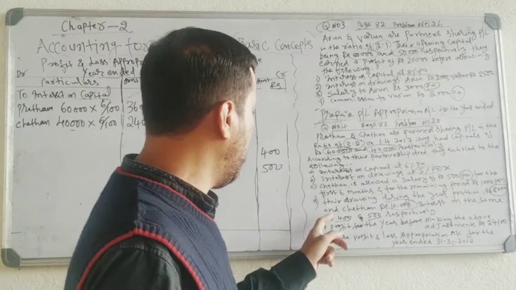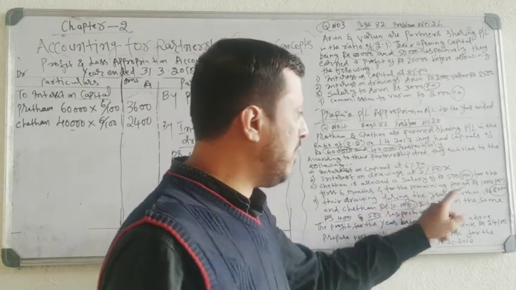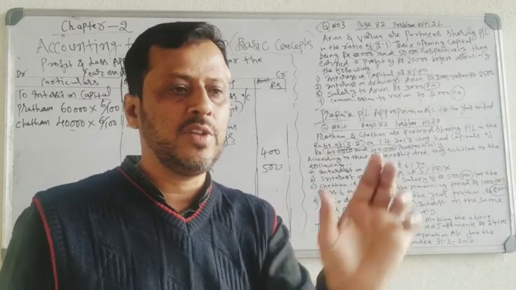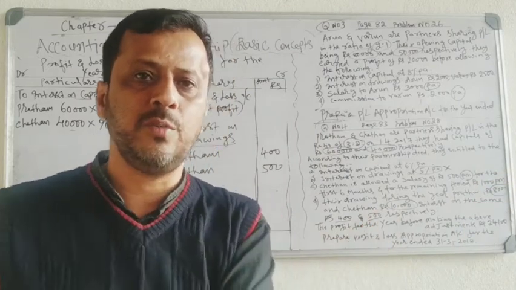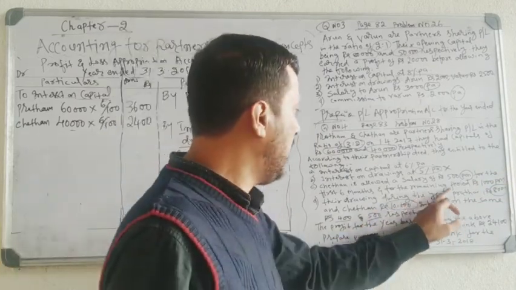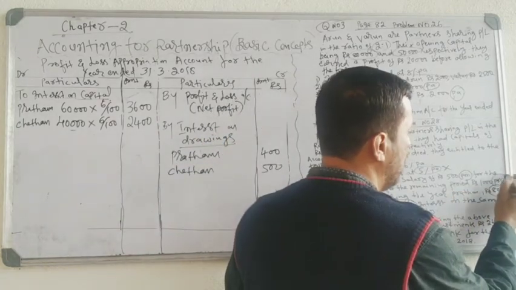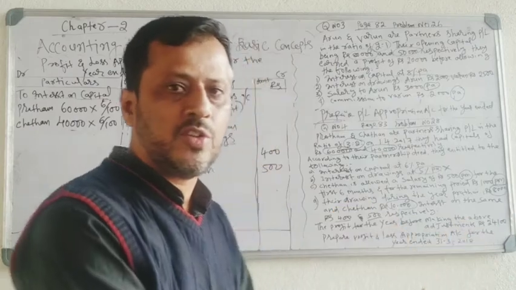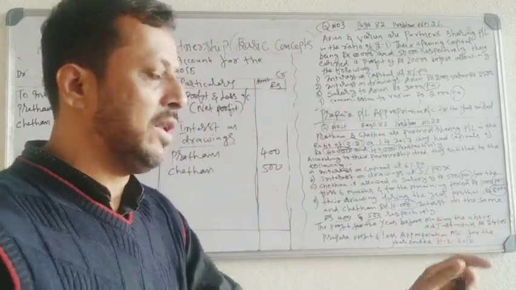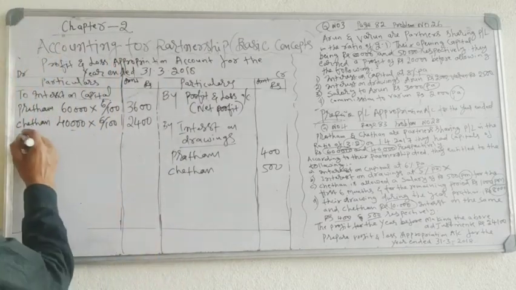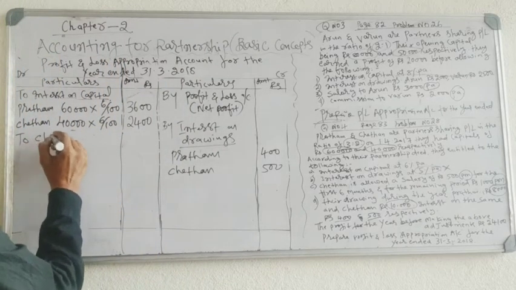And what is said here? For the remaining period. What is the remaining period? In 1 year, first 6 months, then the remaining period is the next 6 months. And for the remaining period, rupees 1000 per month. First 6 months 500 per month, next 6 months 1000 per month. See the calculation here. To Chetan's salary.